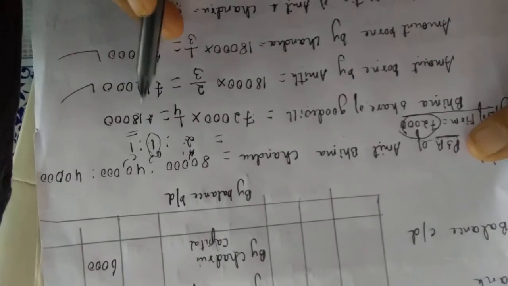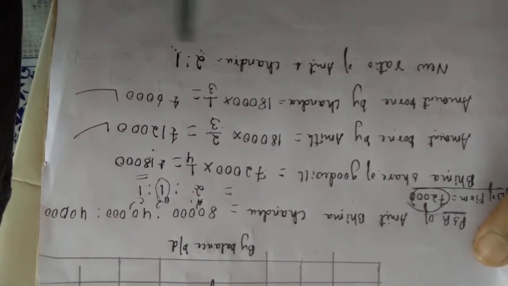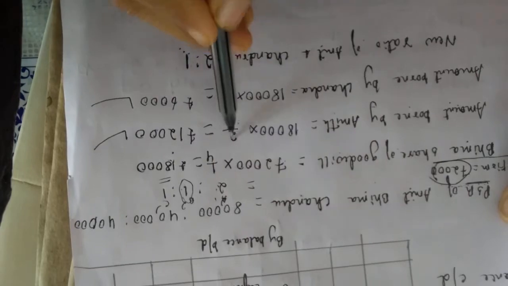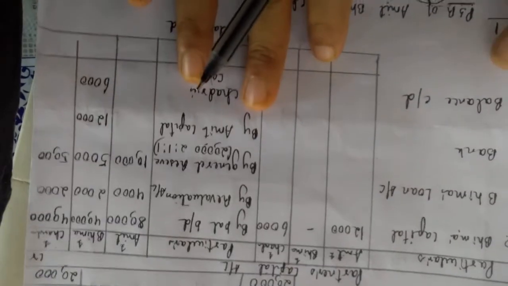Yes, this 18,000 you have to give in the new ratio. New ratio is not given in the question, but you have to understand. When Bhima retires, it becomes 2:1. 2 and 1, 2:1. So 2/3, 1/3. Last week also I solved a similar problem, so it should not be new for you. It's very, very important for exam, students. Okay, so goodwill treatment is done.